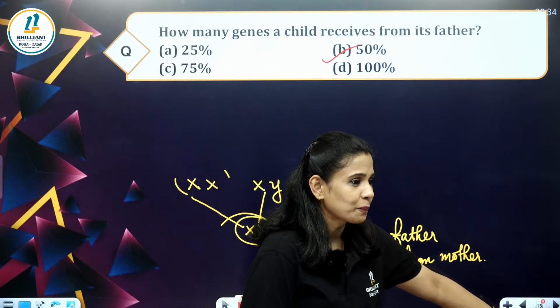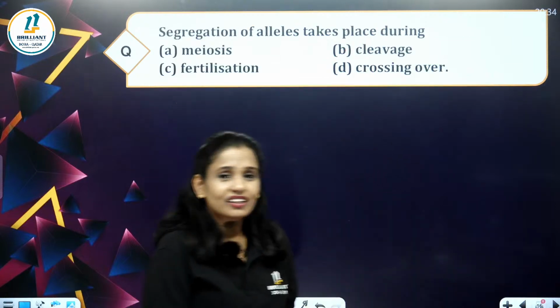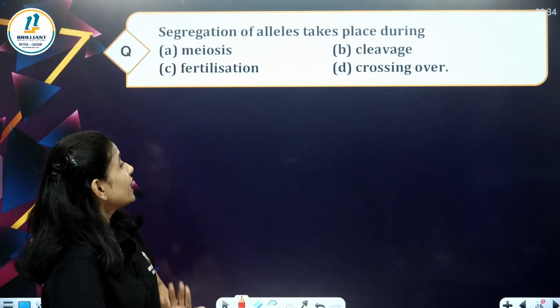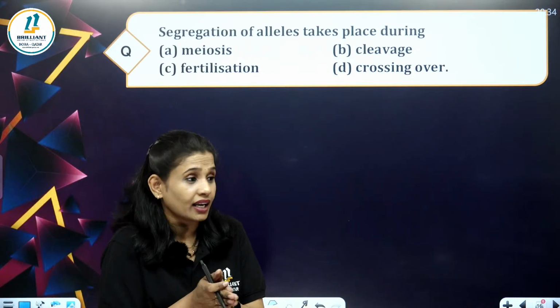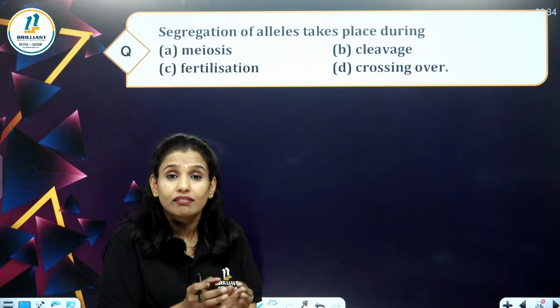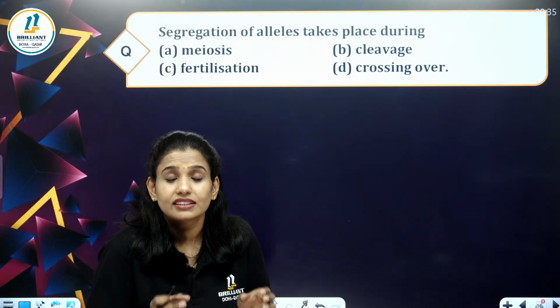Let's do the next question. Are you ready? Okay, the question: segregation of alleles takes place during which of the following? We have now discussed what segregation is.